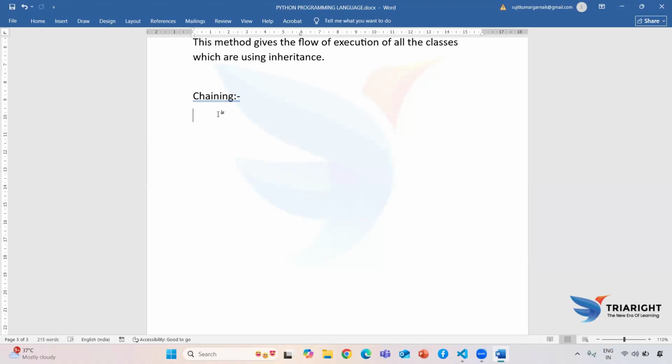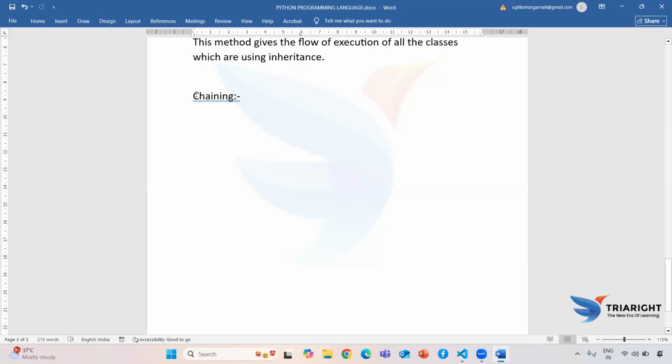That's why it says accessing parent class property or functionality from child class when the parent class method or functionality is overridden with the child class method. So this is all about chaining.